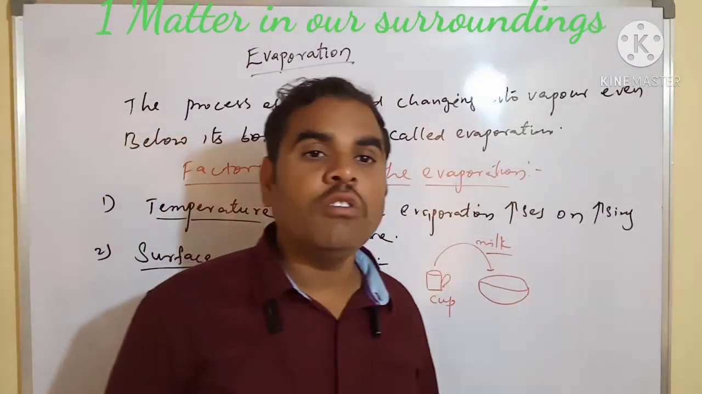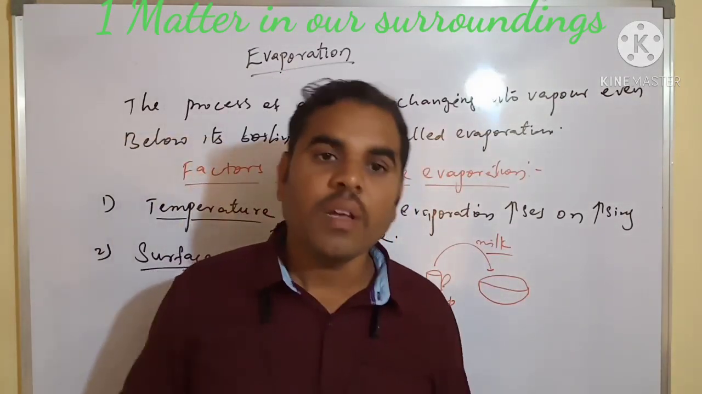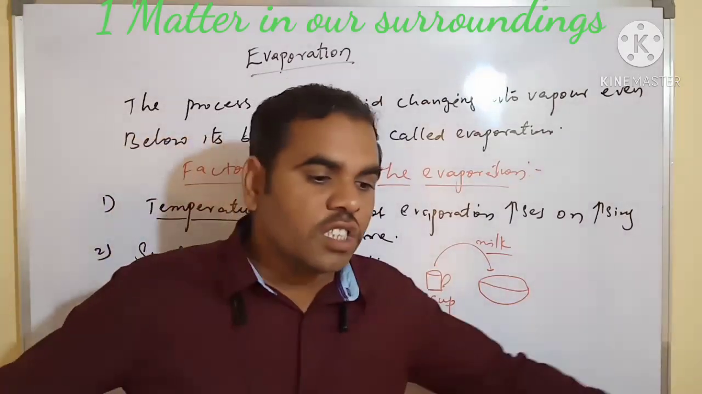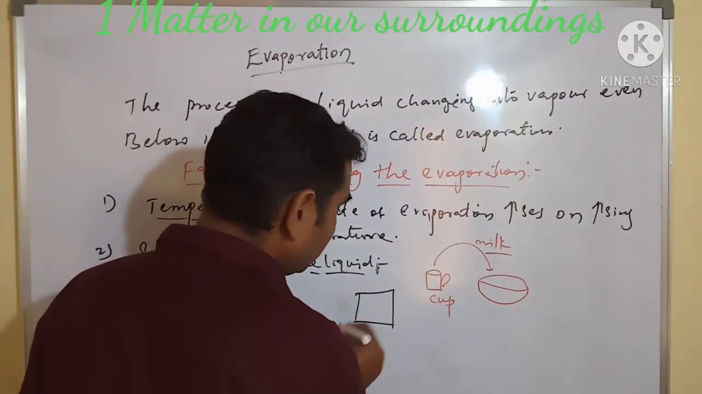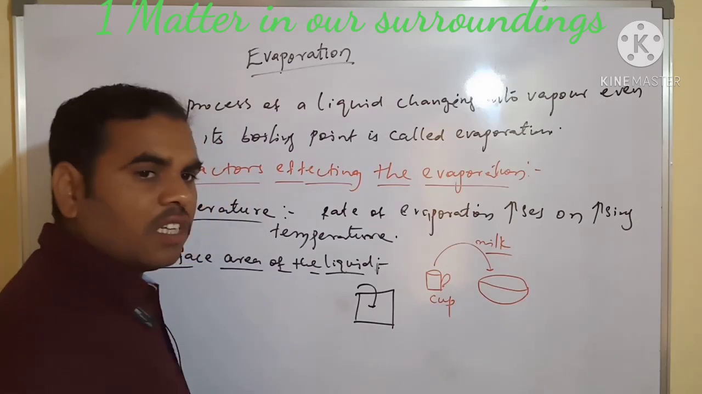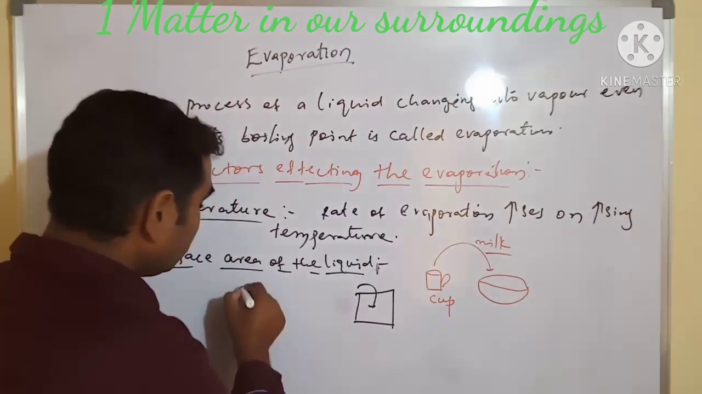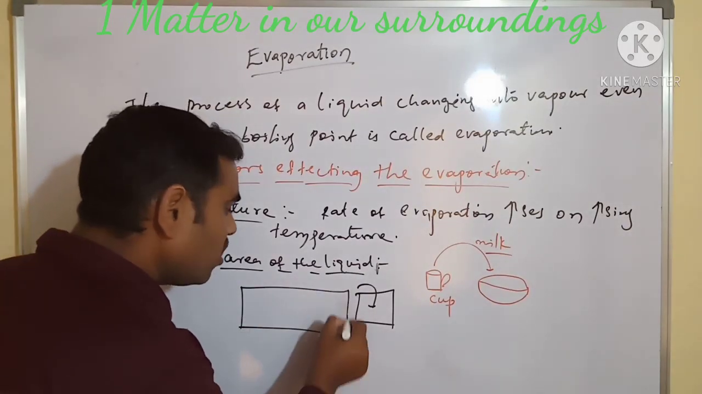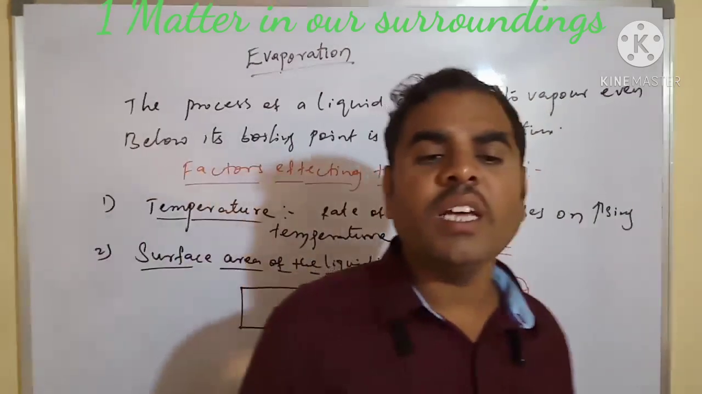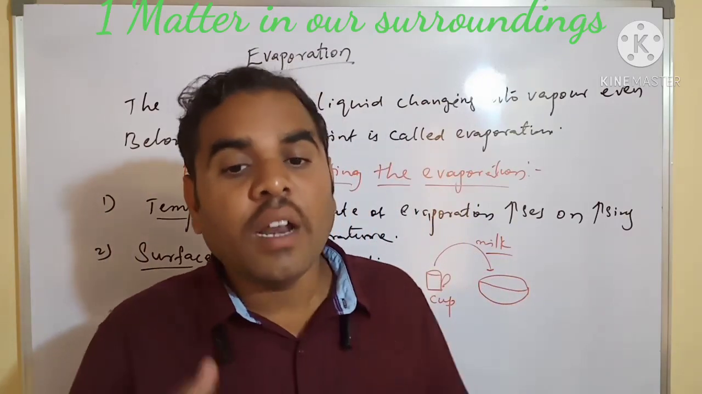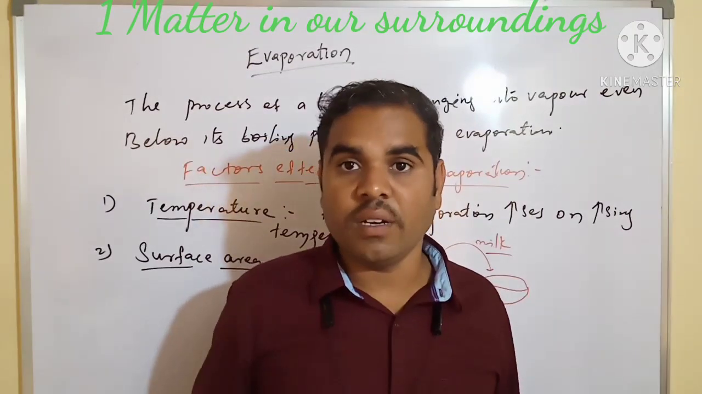See, after harvesting the crop, if you spread the grains over a small distance, it takes more time to remove the moisture from the grains. If you spread them over a large surface area, it takes very little time. We have to see that the rate of evaporation increases by increasing the surface area of the liquid.